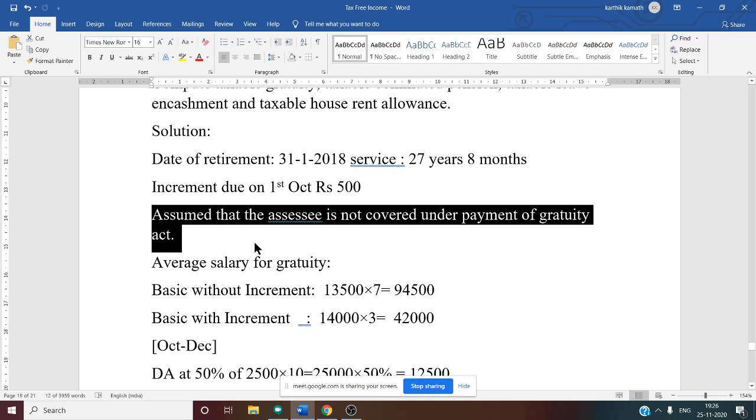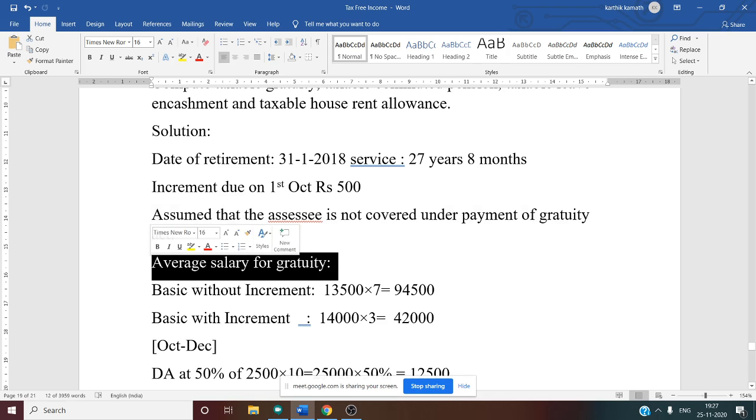Now, whenever he is not covered under the Payment of Gratuity Act, we have to remember the rules of not covered. What is the rule? Half month salary based on average salary of last 10 months preceding the month of retirement for completed years of service. So we want a 10 month salary. So how to calculate the 10 month salary? First we have to calculate the 10 month salary.